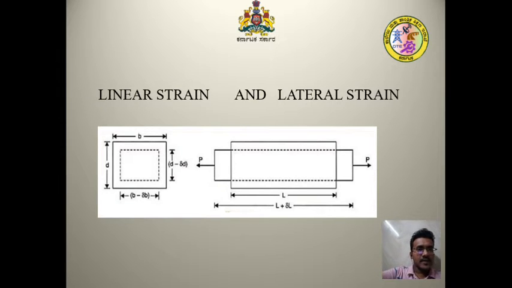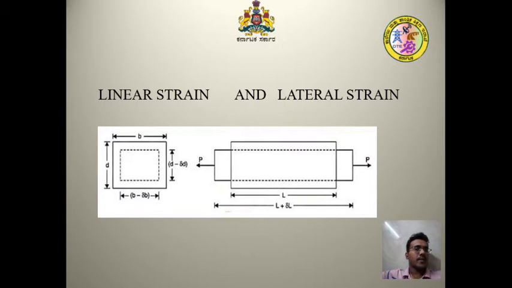First, we go for the linear strain. You can see on the right side there is the material, and the large L is the original length.